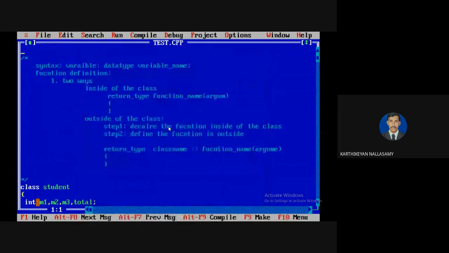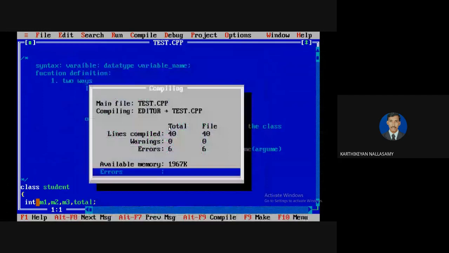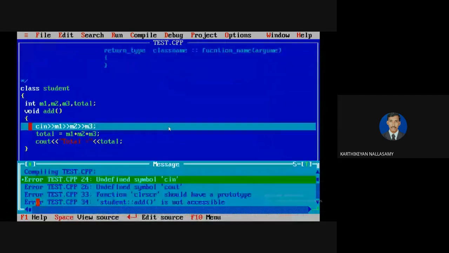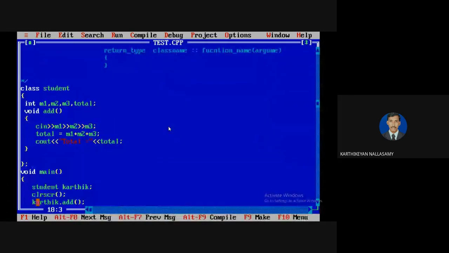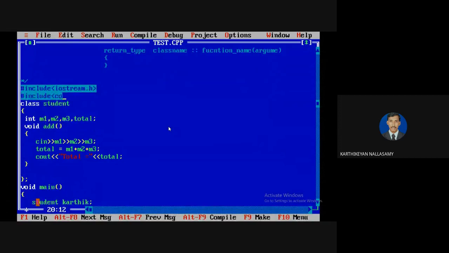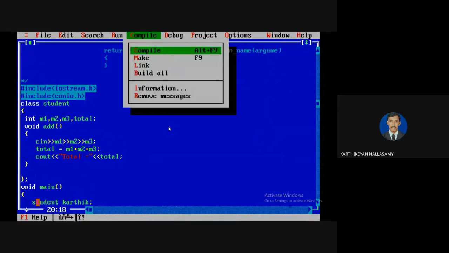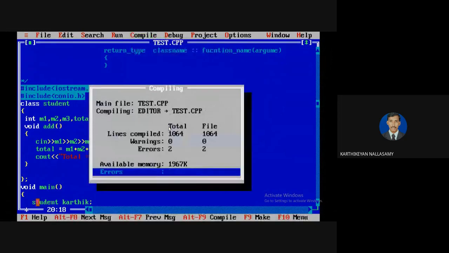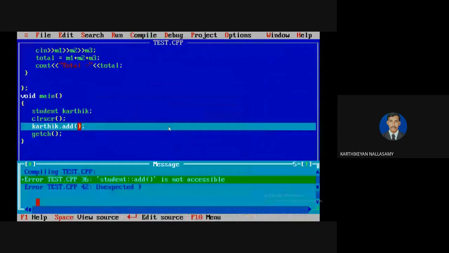So now I'm going to compile. So errors are seen. These are undefined because we didn't include the header files. Include the header file iostream.h. For clrscr and all, we have to use conio.h, console input and output. Now compile. Surely there will be an error shown because of access protections. So we know that it is not accessible.